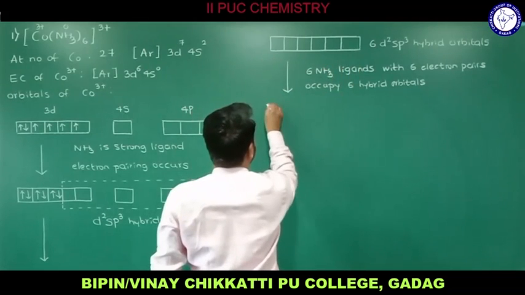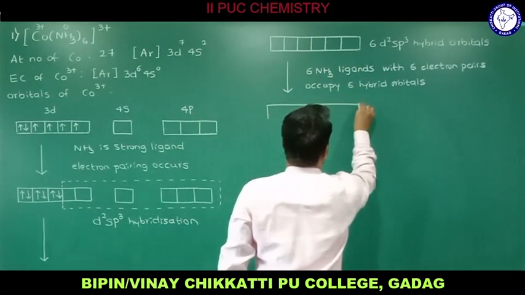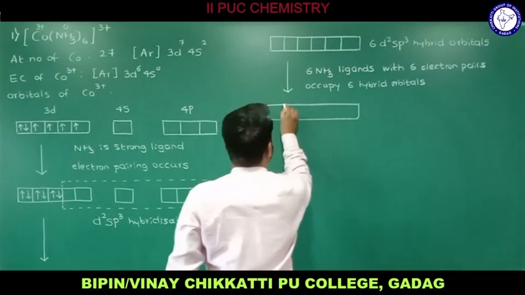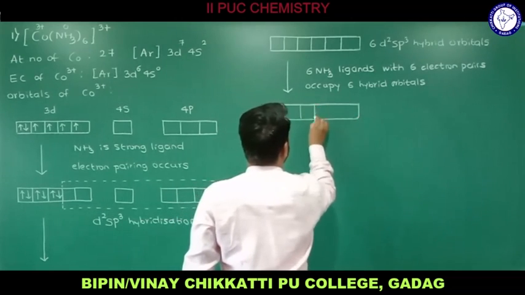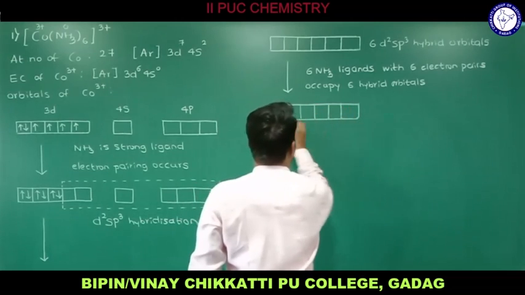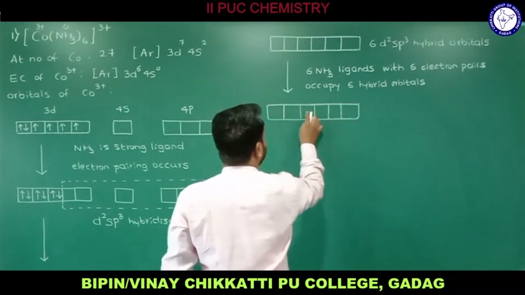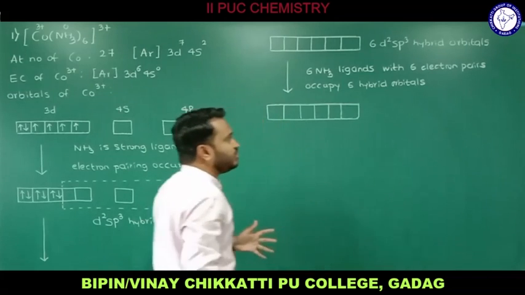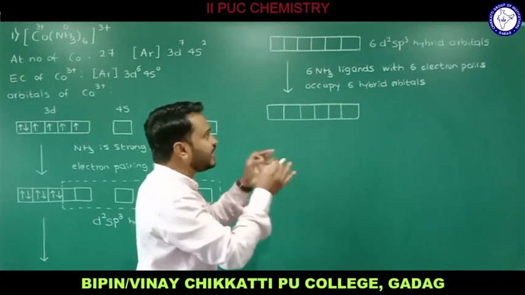How actually the filling of electrons happens here, let me draw the structure of that. So here we have 6 hybrid orbitals, 1, 2, 3, 4, 5, 6, and all these hybrid orbitals are going to overlap with 6 NH3.